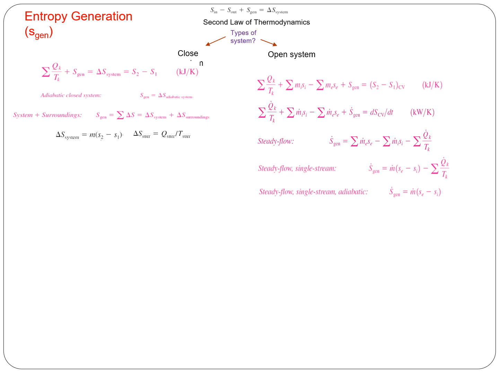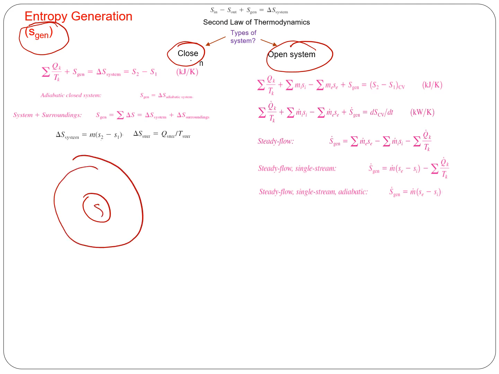Before that, in the calculation, the most important variable which you need to calculate is entropy generation, and we should know how to calculate the entropy generation for both the closed system and open system. As we discussed before, for a closed system, you can consider the system and the surroundings together within an isolated system, in which Q would be 0, because this is a boundary in an isolated system where there is no heat transfer.